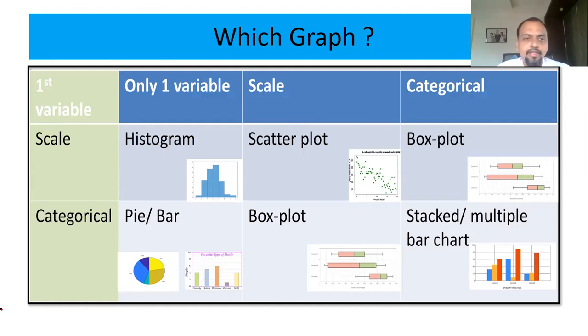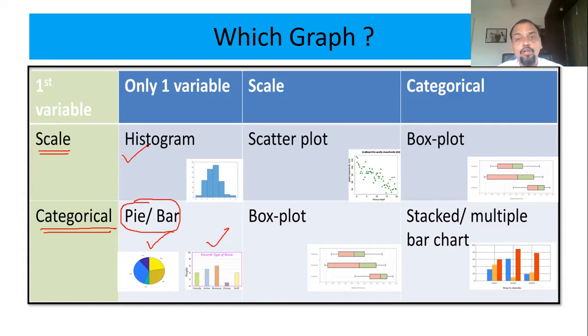I'll explain. If your data is categorical, meaning nominal or ordinal, and you want to plot only one variable, then you have to go for a pie chart or a bar chart. A pie chart or bar chart will be used if the one variable you want to plot is categorical. While if you have only one variable to plot and it is a scale, you have to go for a histogram.